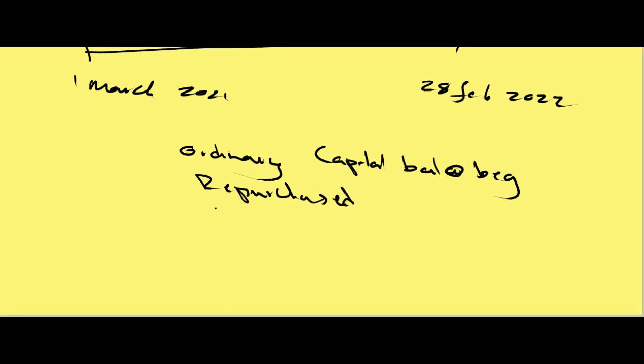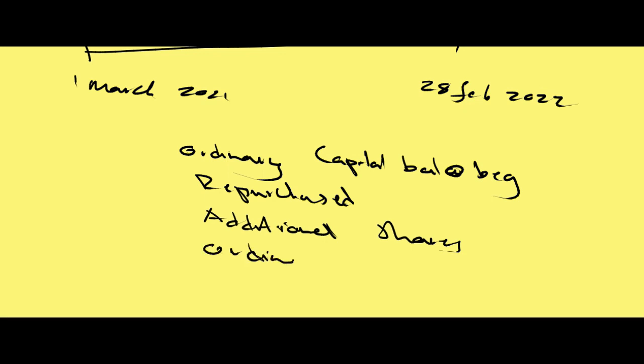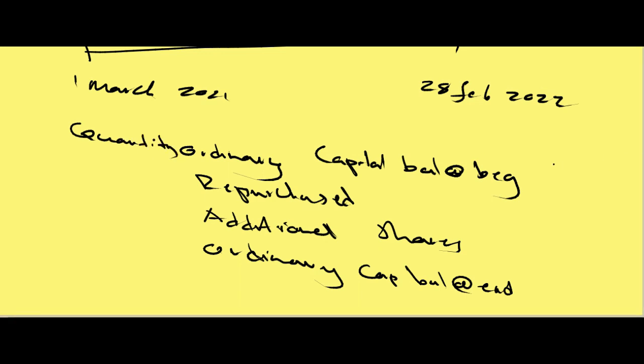Then followed by additional shares issued. Then the balance at the end. On the left hand side of your skeleton is the quantity figures of the shares. Then on the right hand side of your skeleton is the rand value of the shares.